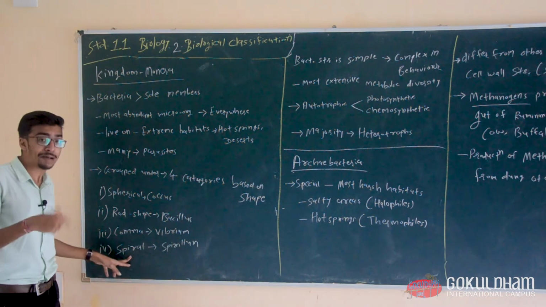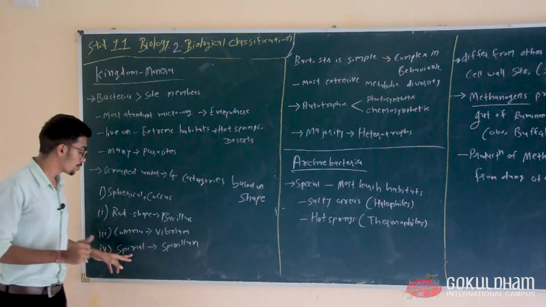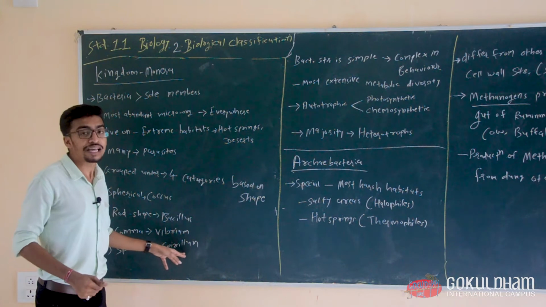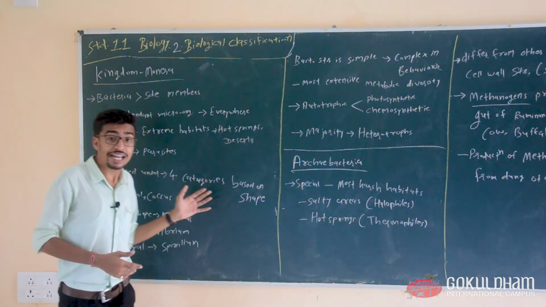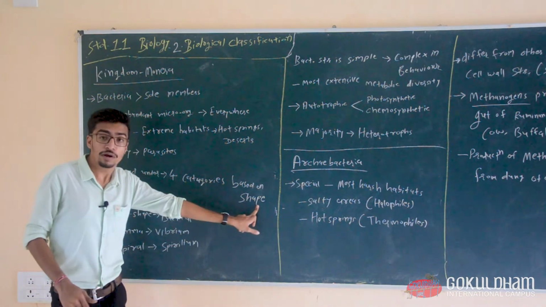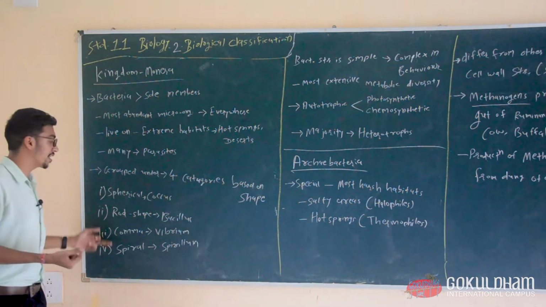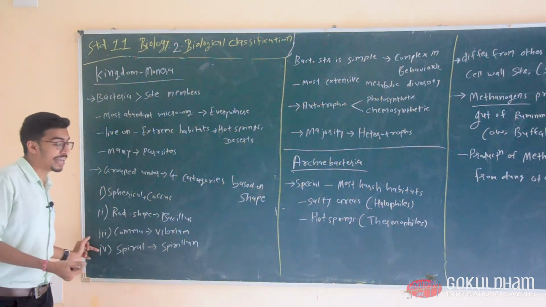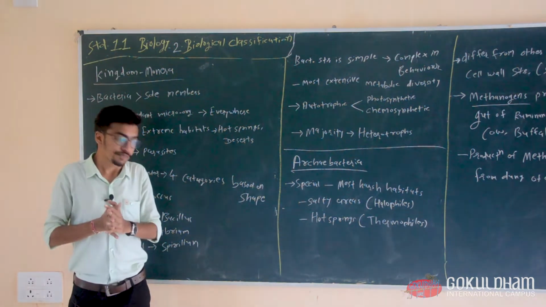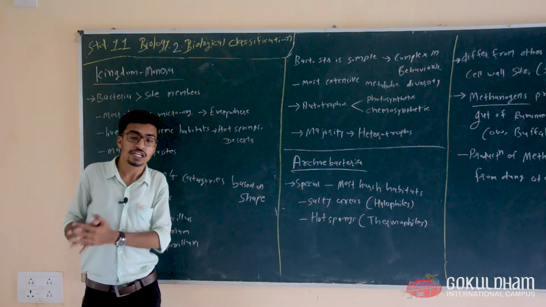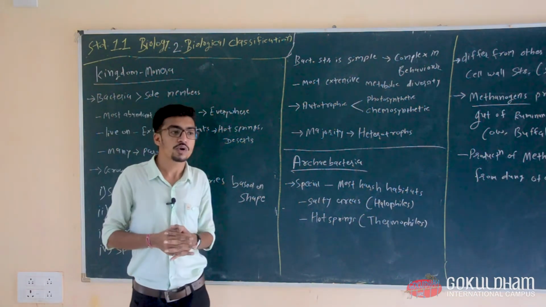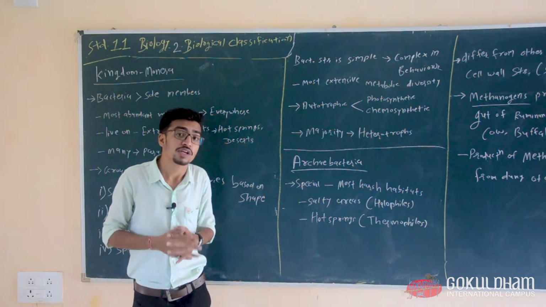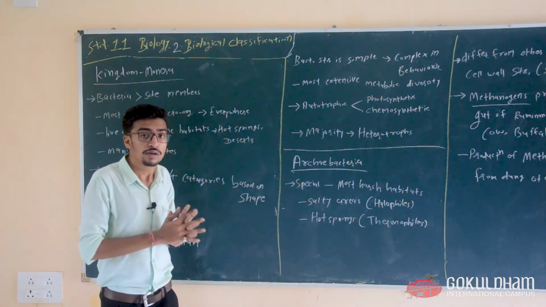And spiral shape, meaning zigzag, is called spirillum, and the plural form is spirilla. So these are the main categories based on the shape of bacteria: spherical, rod shape, comma shape, and spiral shape. You can also see the figure in our textbook, or you can search on Google for different shapes of bacteria. These are the main categories.